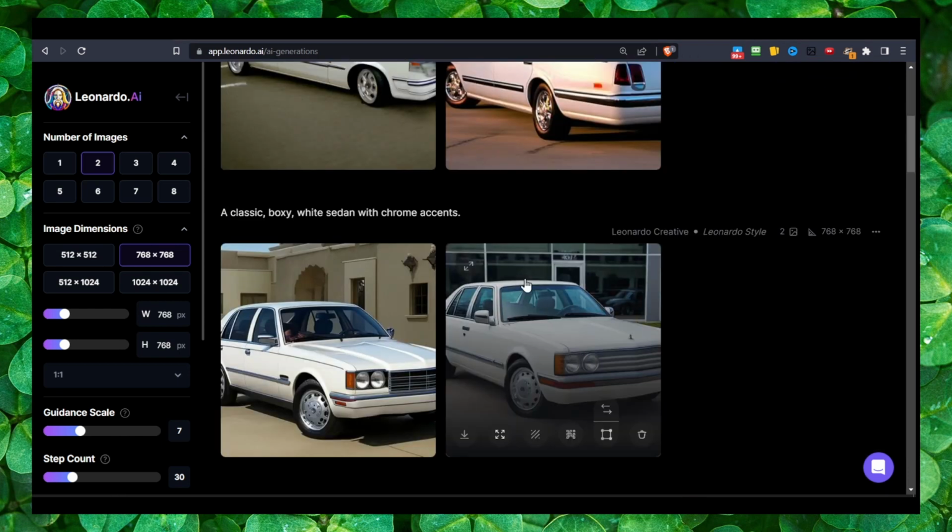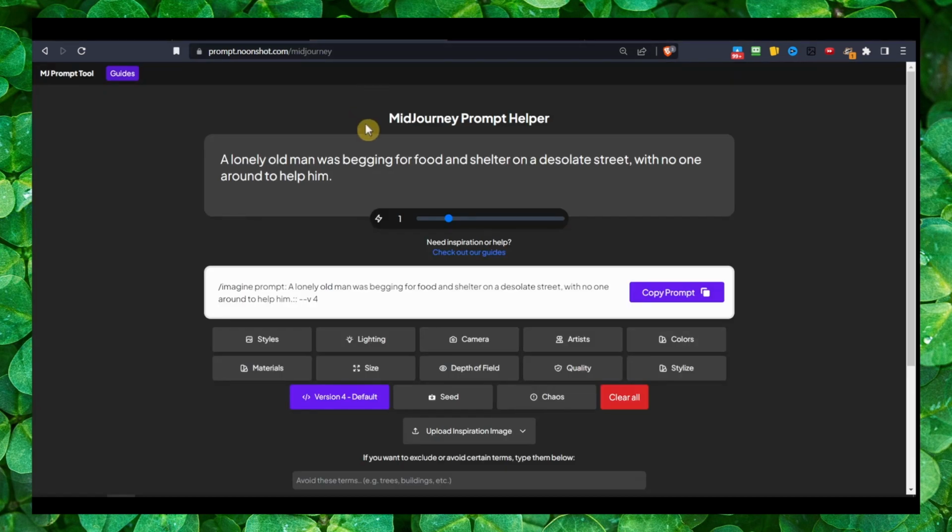I also remembered, if you're looking for a prompt helper, Midjourney helper, it's pretty good. It's not only for Midjourney, I mean, you can use it for Leonardo as well. You can select here style, lighting, artist, and you can then remove some parts from here. Like you don't need the version 4.